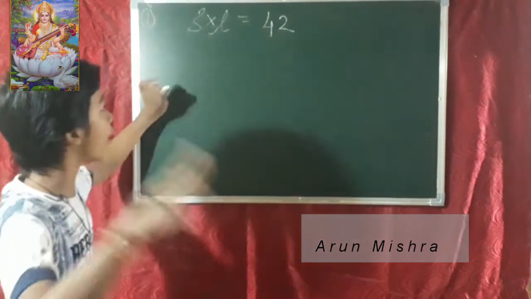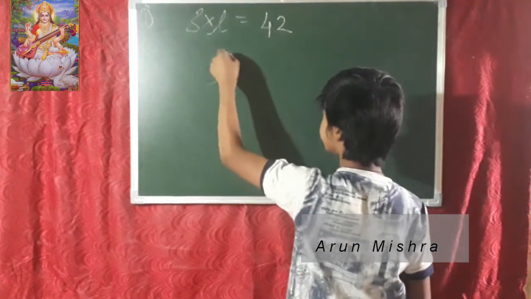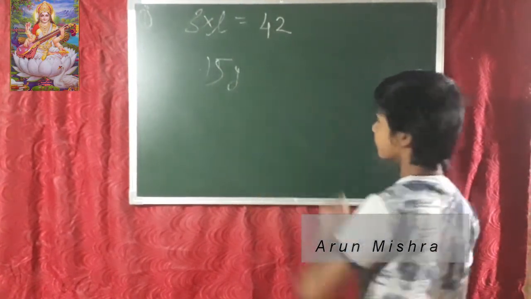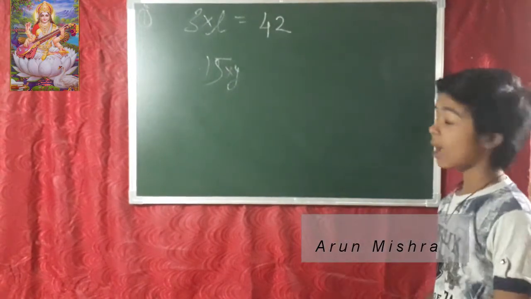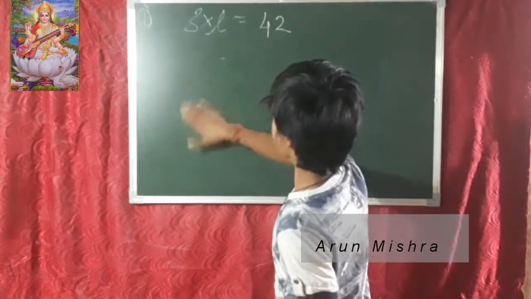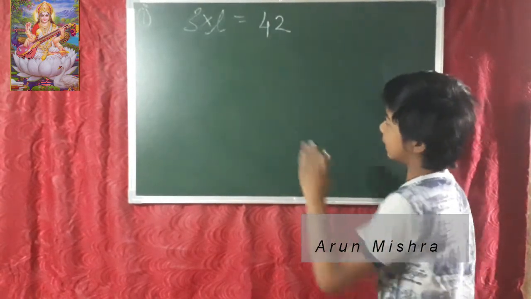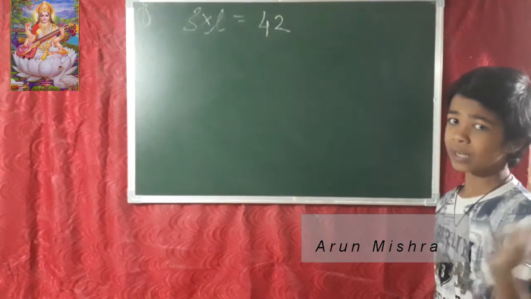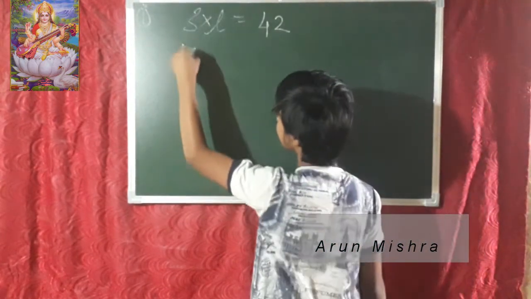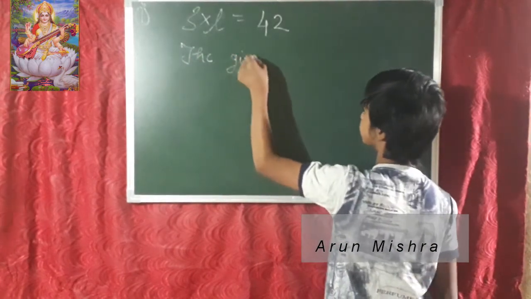We know that you have studied that if we write 15y, it means this 15 is multiplying with this y. So when this 3 is multiplying with this L, when it goes to the RHS side, what will it do? You can tell me in the comments, but now we will not tell you the answer. First we will write the given equation.